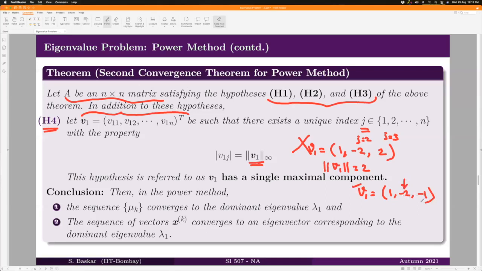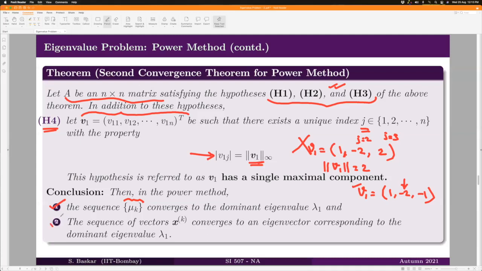and that is unique anyway. So if you assume such a situation, then your sequence mu_k will converge to the dominant eigenvalue because you are basically assuming all the hypotheses that are assumed in our first theorem. Therefore, the first conclusion we'll surely go through. We don't need to, in fact, prove anything, especially for this theorem.